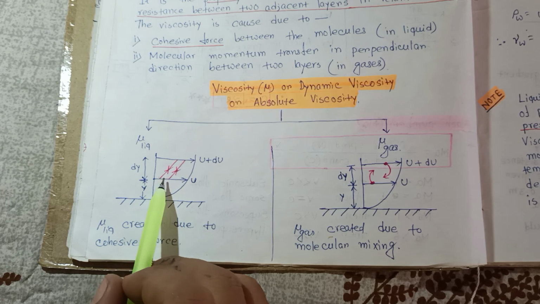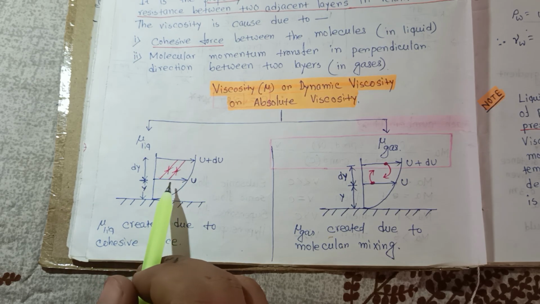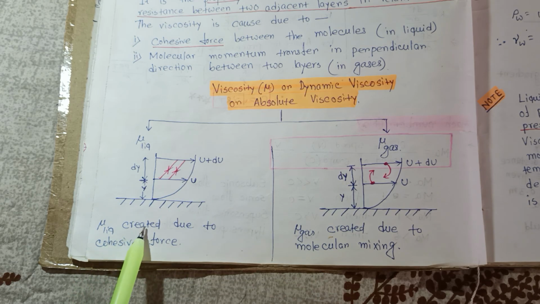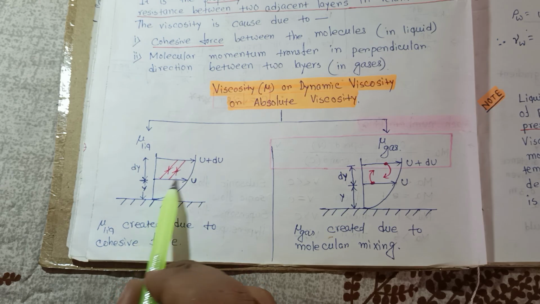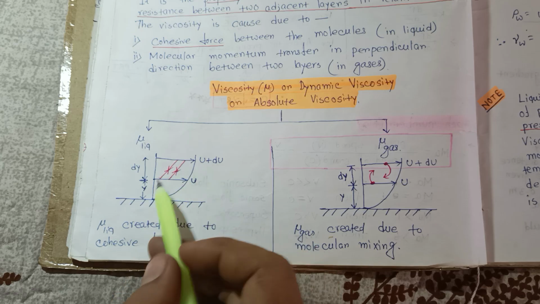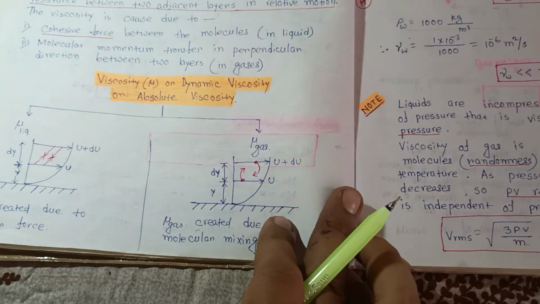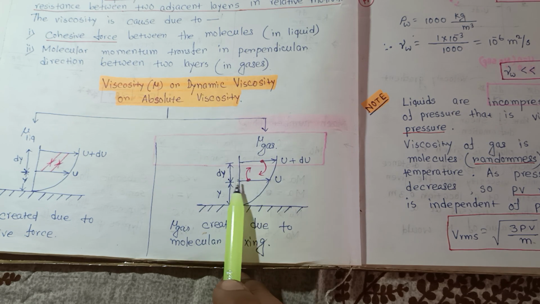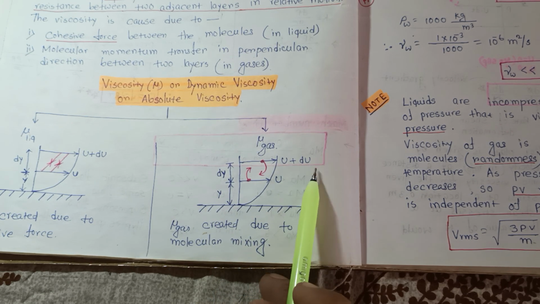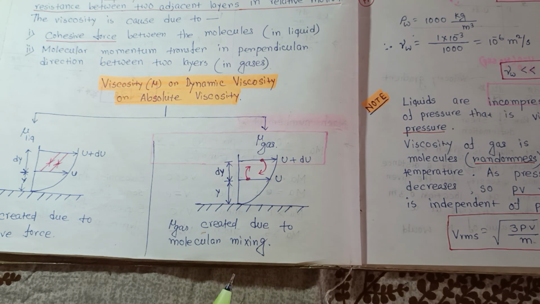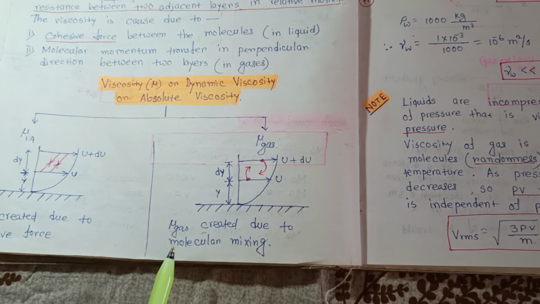The resistance between two adjacent layers, this is one layer and this is another layer, is known as the viscosity of the fluid. So mu is created due to cohesive forces, because cohesive means there is the same molecular attraction. That is why mu is created between two adjacent layers. And for gases, at y location the gas has velocity u, at y plus dy location u plus du. So here the mu of gas is created due to molecular mixing. That is very important.